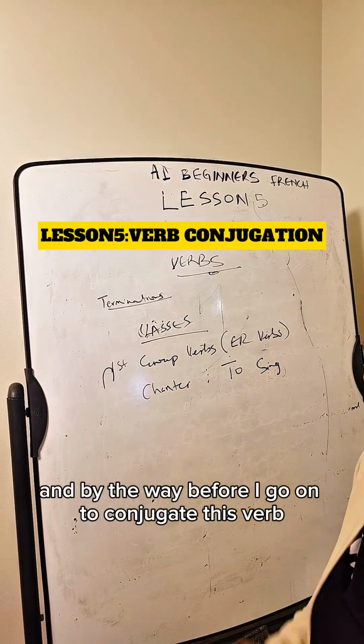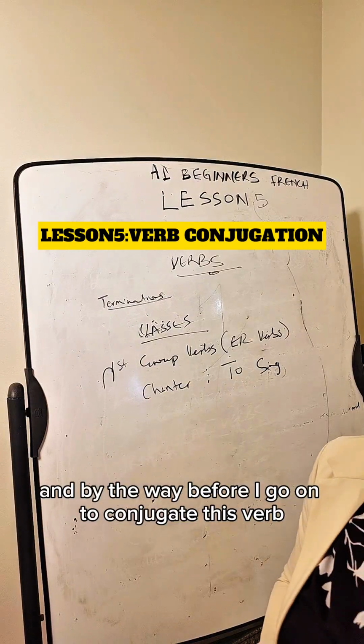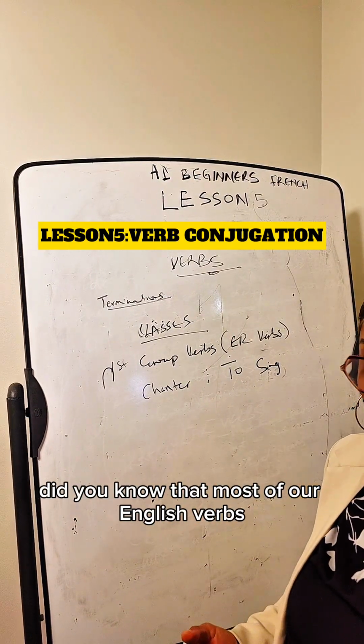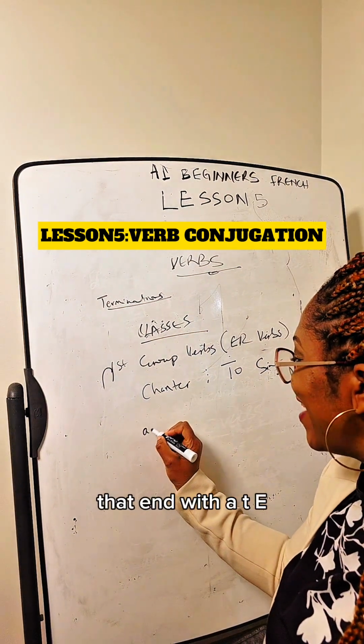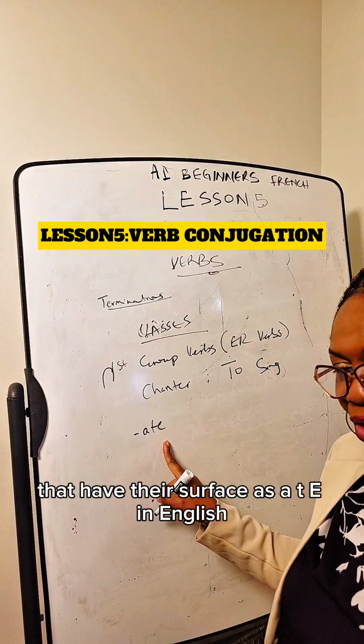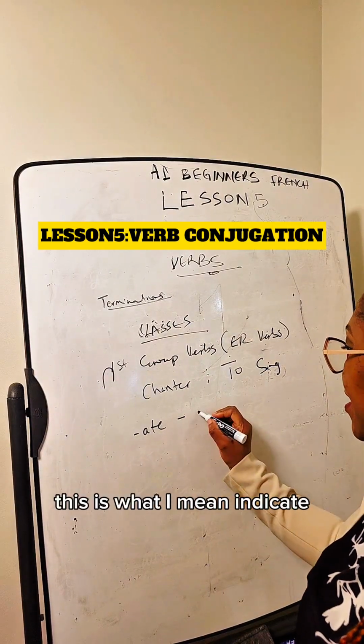And by the way, before I go on to conjugate this verb, did you know that most of our English verbs that end with ate, that have their suffix as ate in English, this is what I mean.